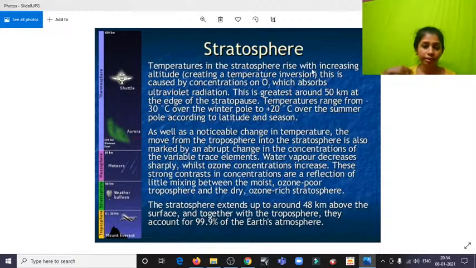Here it's different. Like we said, as we go up we find a fall in temperature, but as soon as we reach here we find that the temperature starts increasing drastically. It abruptly shifts and the temperature just increases. That is, it starts getting hotter as we go up. And it's caused by the concentration of O3. O3 is ozone, which absorbs the ultraviolet radiation. The radiation stops over here.